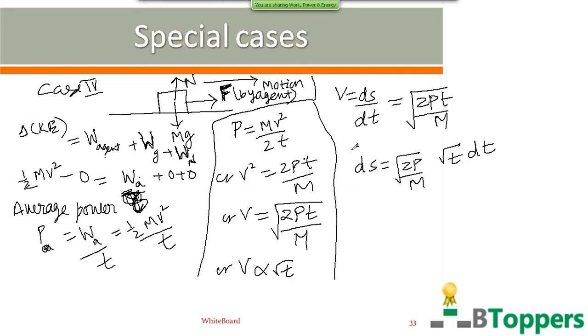So we integrate here both sides. We assume s to be 0 at the initial position at t equal to 0. That means we measure the displacement from initial position. So value of s can be taken as 0 at the initial moment t equal to 0. Let s be the magnitude of the displacement from initial position after time t. Root of 2P by m we can treat as a constant. That's why I have put it outside the integral symbol. In the present discussion, the power P delivered by the agent is constant.